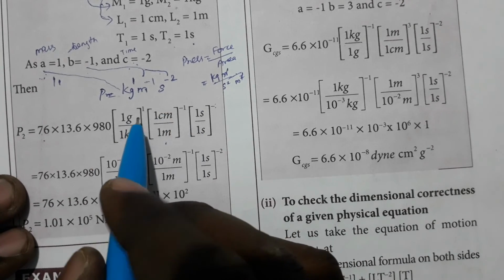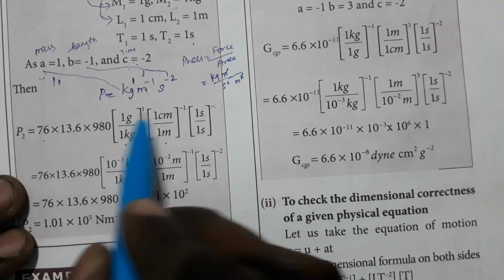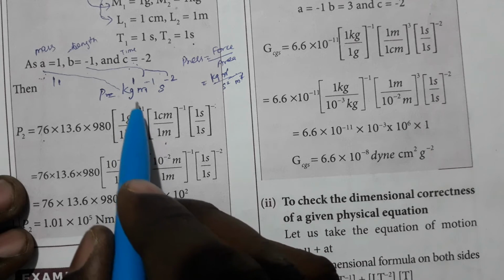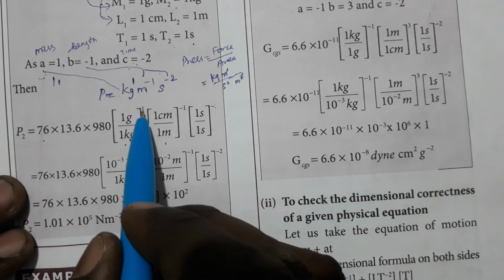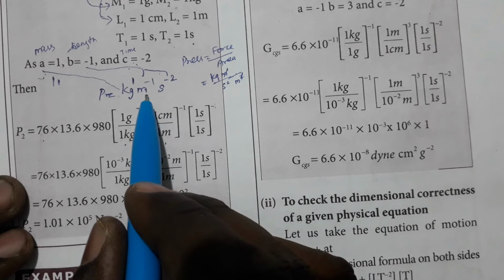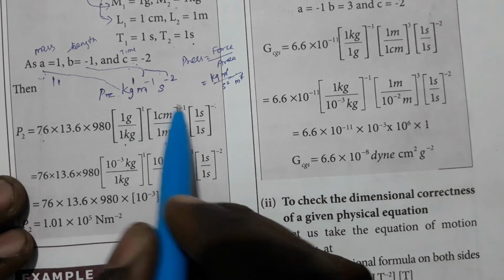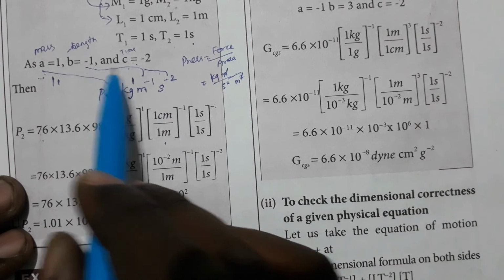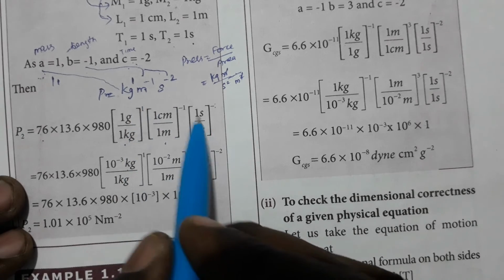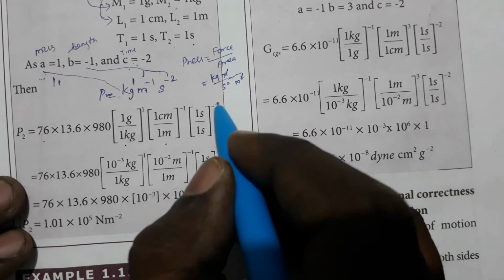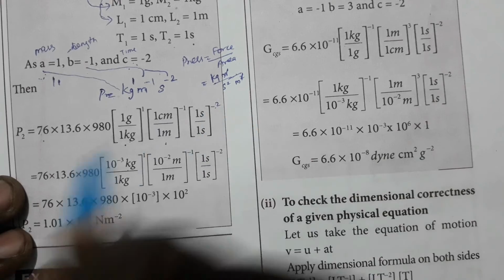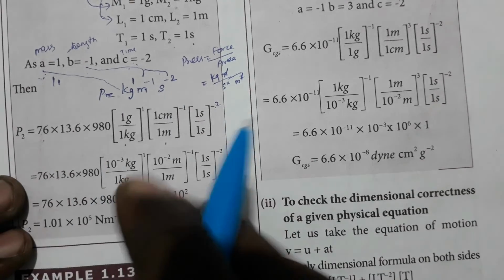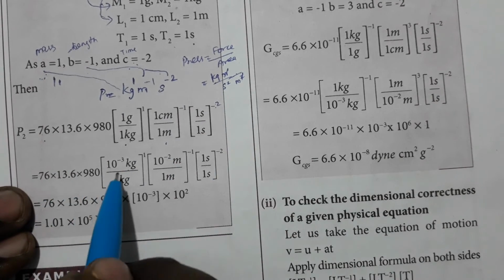Now here, in the units ABC places, we have to write this 1. In the mass area we have to write 1, in the length area we have to write minus 1, because B is minus 1, that is meter is minus 1. In the seconds area we have to write minus 2, because the time is minus 2.